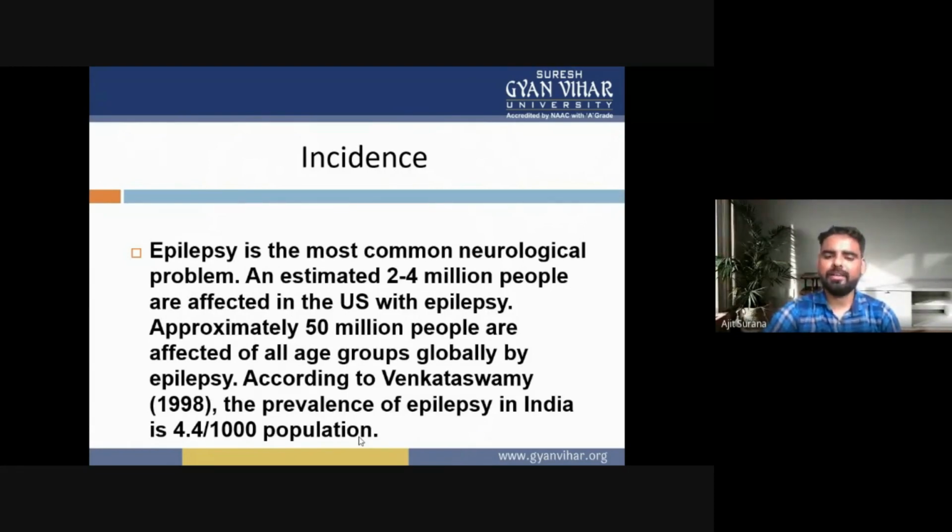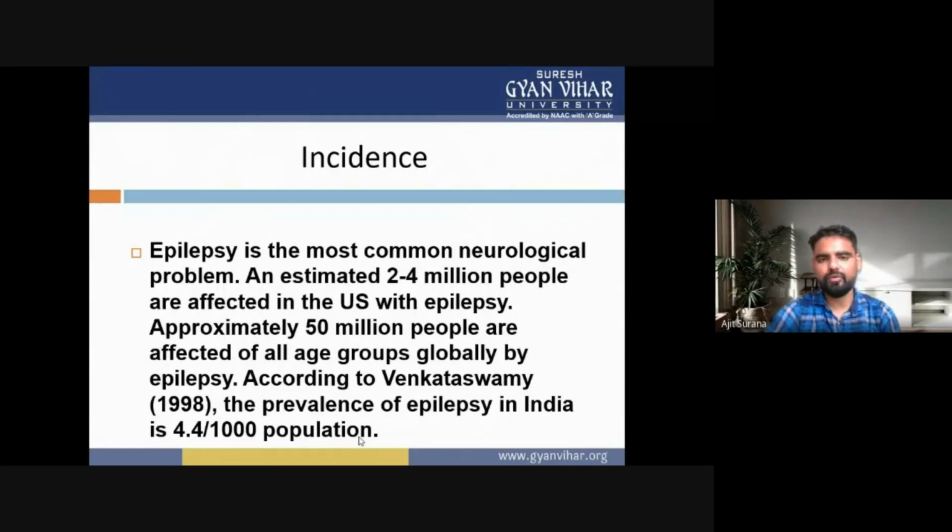According to Venkatesh Swamy in 1998, the prevalence of epilepsy in India is 4.4 per thousand population. So this is the incidence of epilepsy. Epilepsy is the most common neurological problem.